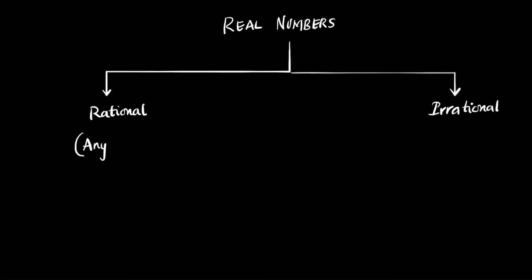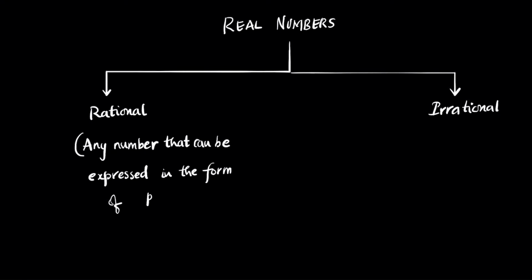Any number that can be expressed in the form p by q, where q is not equal to 0, is called a rational number. Basically, a rational number is any number that can be represented as a fraction.